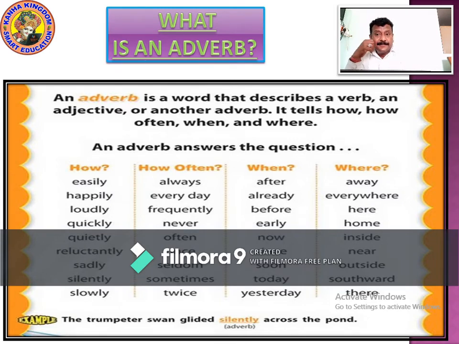Now when? I will do my lunch after this work. So now it is asking when. So when the question arises of when, the adverb gives the answer. He is already in. So now here it was a question where the adverb has answered. He is already in. Where? Now we are asking about where. The adverb will answer it.